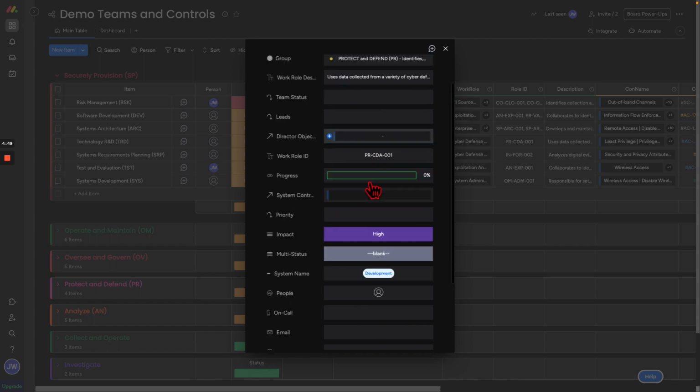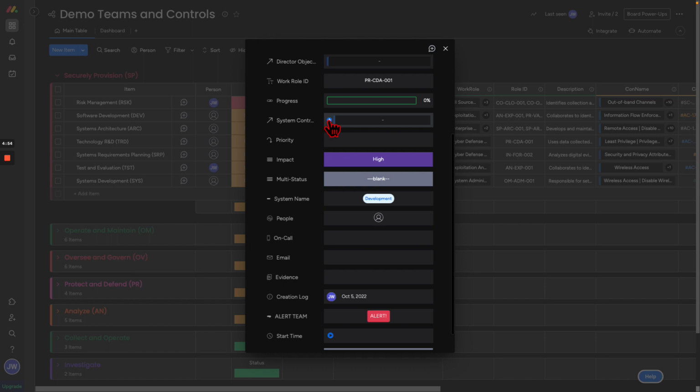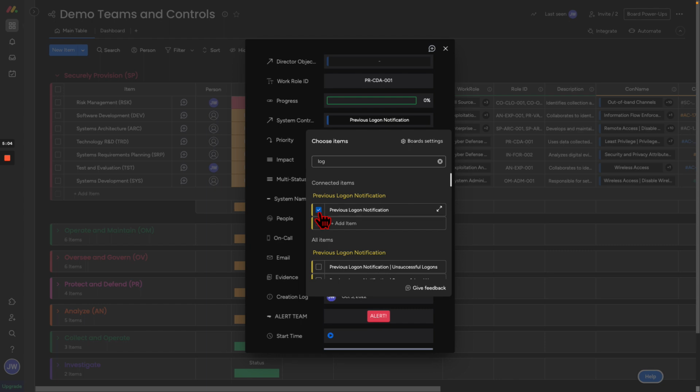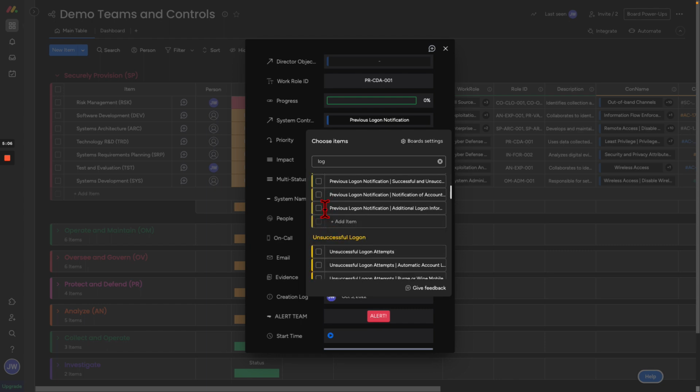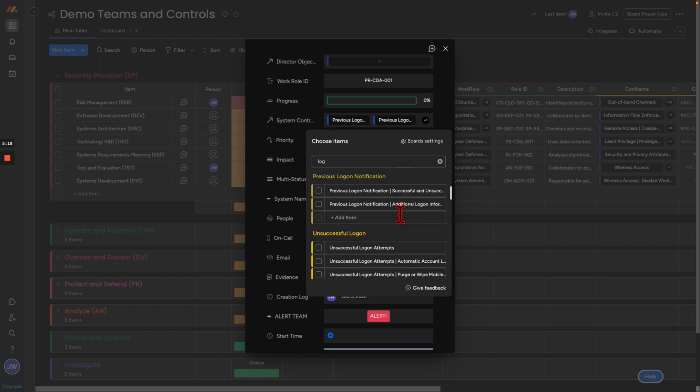We could assign them to a director objective. We can define what system control they're going to be responsible for. So we said security. Maybe we want them to be in charge of our logging, right? So they're going to be responsible for previous logon notification. And maybe we want to build our plan for unsuccessful logins and notification of account changes, right? These are some things that we're starting to build out in our information security program.